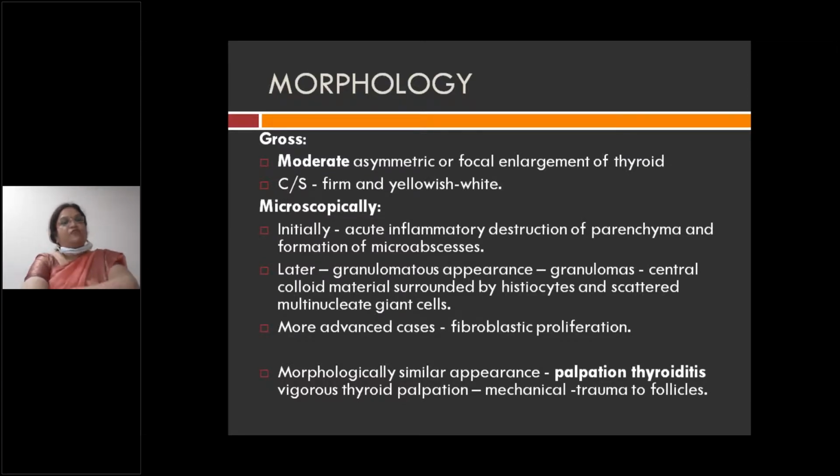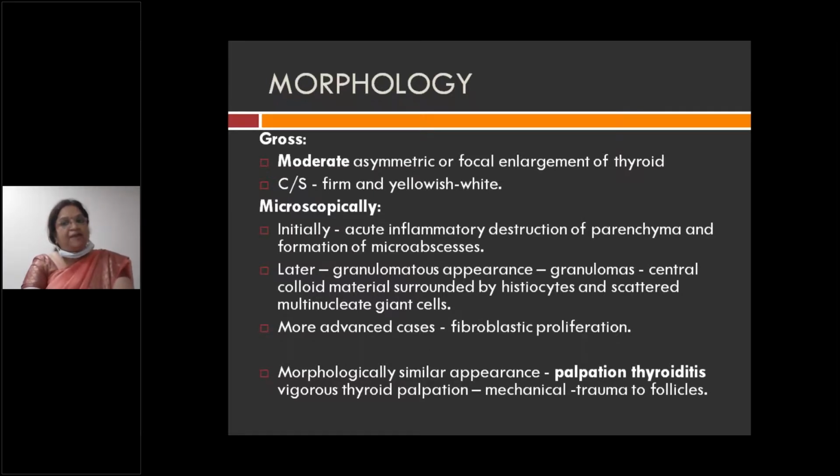Microscopically, you will have abscess or microabscess formation. You also have a granulomatous appearance, that is, a granuloma with central colloid material surrounded by histiocytes or macrophages with multinucleate giant cells. In advanced cases, you have fibroblastic proliferation. So grossly, on cut section, there is asymmetrical enlargement of the thyroid, firm and yellowish in appearance.